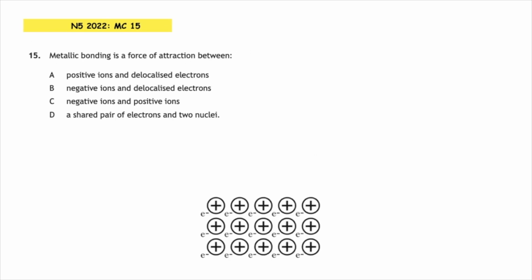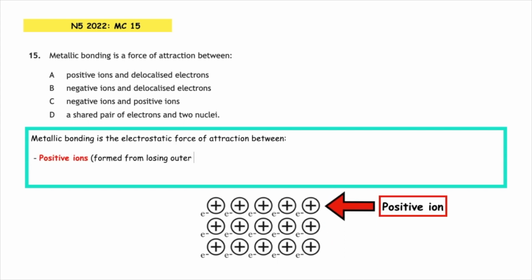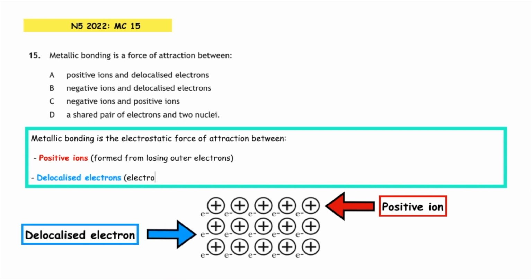This allows us to work out the key definition for metallic bonding. Metallic bonding is the electrostatic force of attraction between positive ions, which are formed from losing the outer electrons, and the delocalized electrons, and these are electrons that can move. We can see that we've got the diagram which represents a metallic bond. We can see the positive ions and the electrons which are able to move throughout the lattice structure.